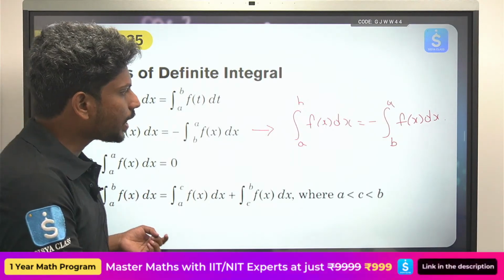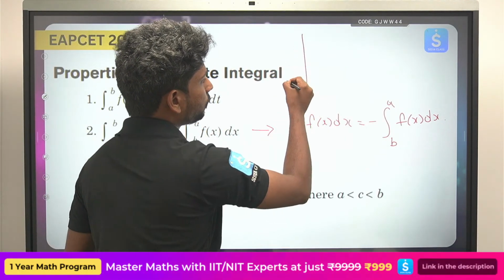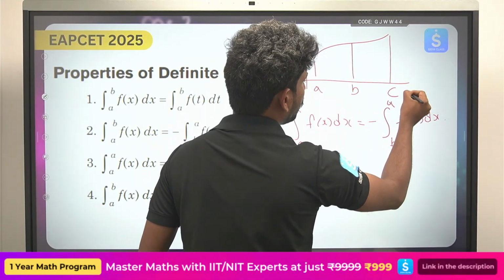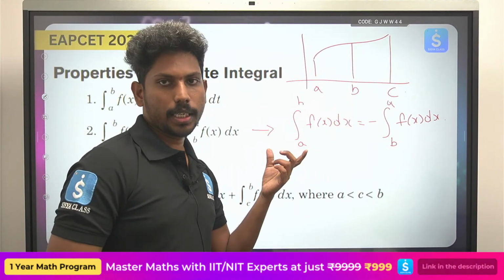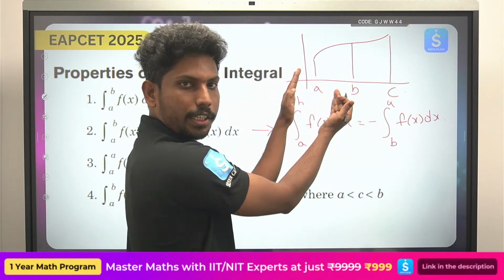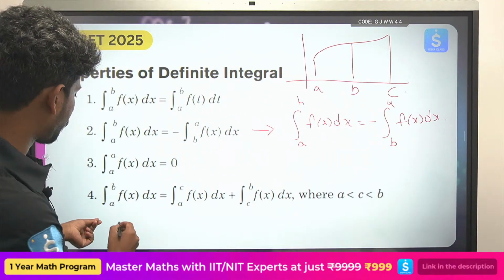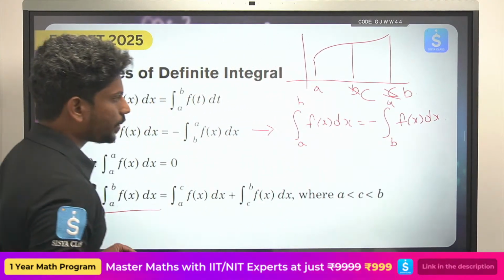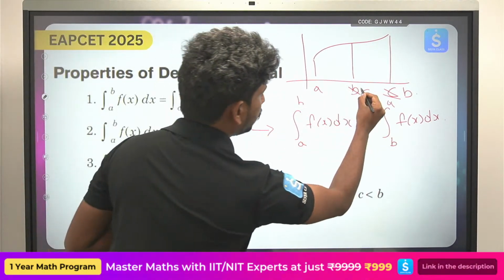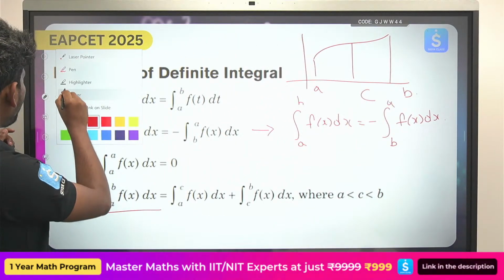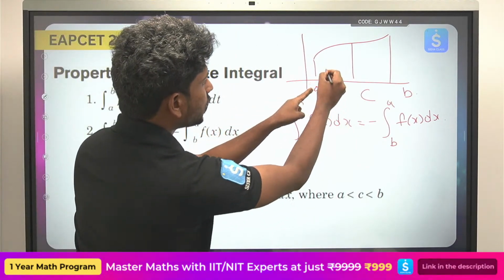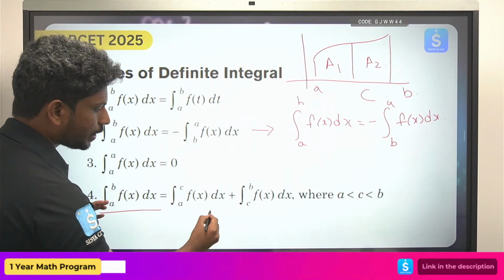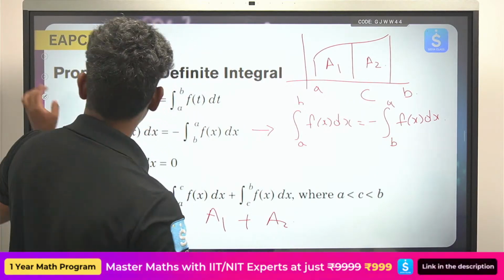Okay, and whenever there is a small path, for example, I have taken a curve with points A, B, C. So integral A to C, what can I do? The area from A to C, can I divide into 2 parts, A to B and B to C? That is what he is saying here. Okay, so this will be from A to C. So first A to B, this is A1, and B to C, this is A2. So the complete area is being divided into 2 areas, A1 plus A2. I hope this is clear, right?